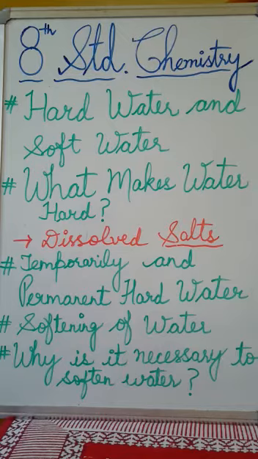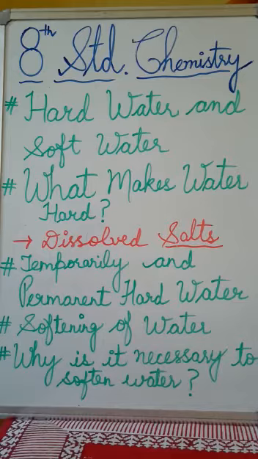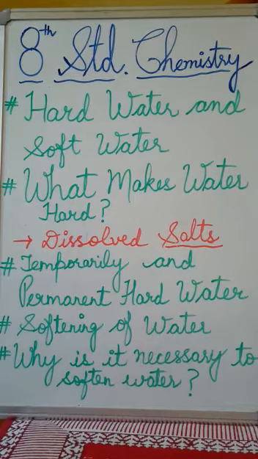Fine, students. And next topic is temporarily and permanently hard water. And it says that the hardness of some water samples can be removed by boiling, but not of all. On this basis, hard water is classified into two types, right? So in the pink box, you can mark this classification. If the hardness of a water sample can be removed by boiling, it is called temporarily hard water. And if the hardness of a water sample cannot be removed by boiling, it is called permanently hard water. Fine, students. So just mark this classification.